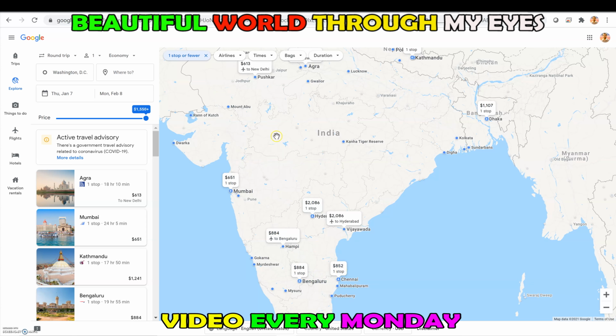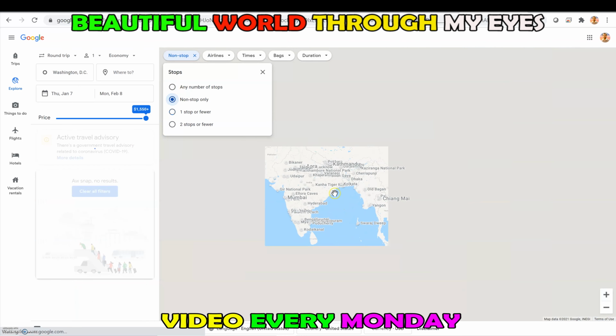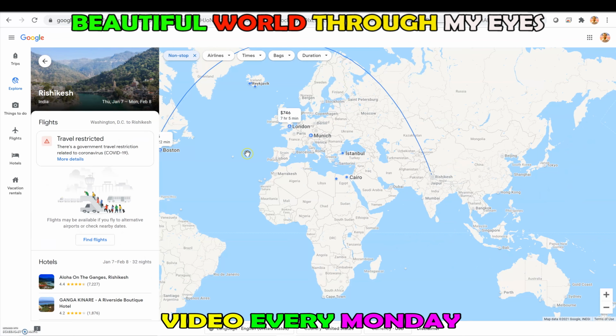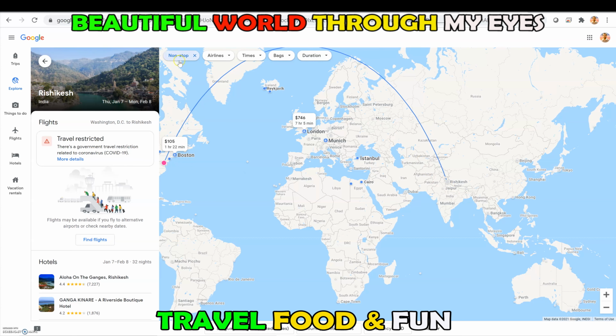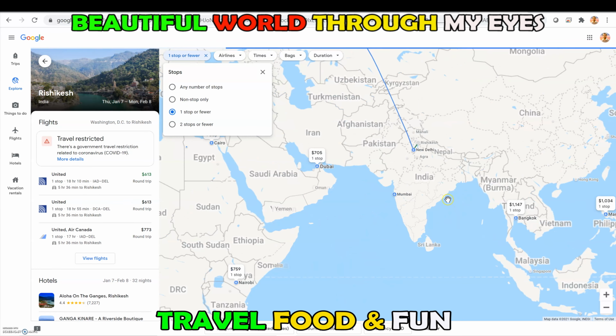So if you go here and select non-stop flights only, then you will see there are no flights which go straight non-stop from Washington DC to here. But there is an Air India flight which goes from Washington DC to Delhi, which is not showing for these dates. So I'll go back here and select one stop or fewer. Then I'll go here.